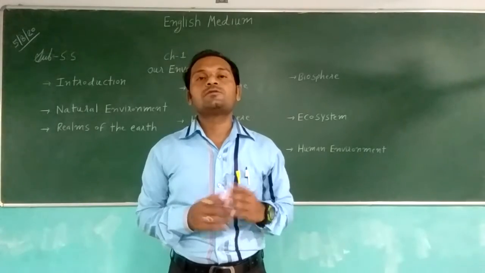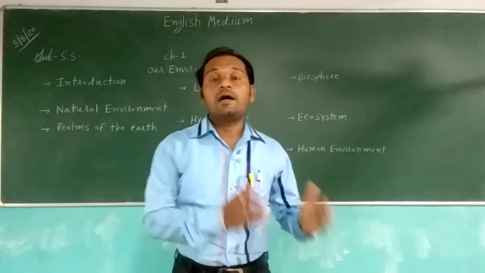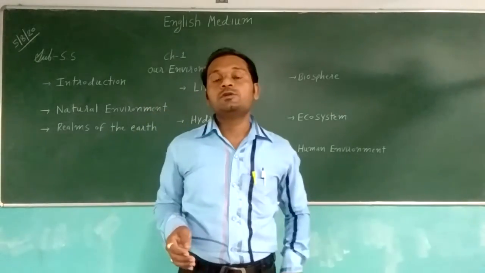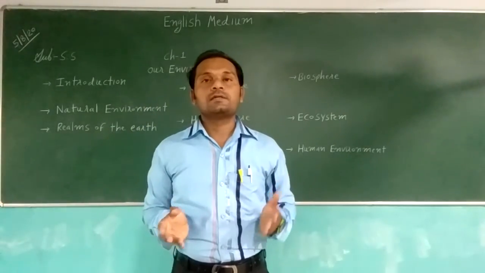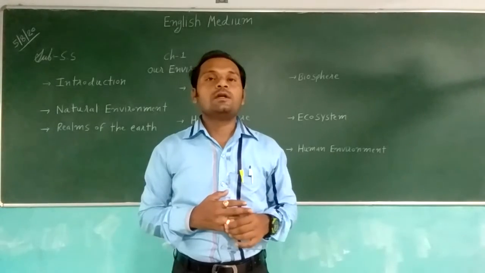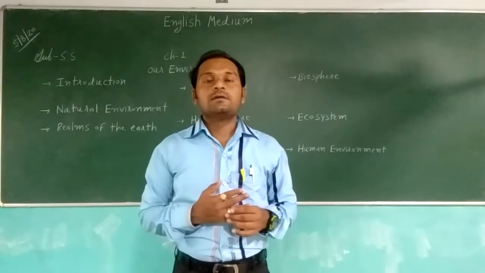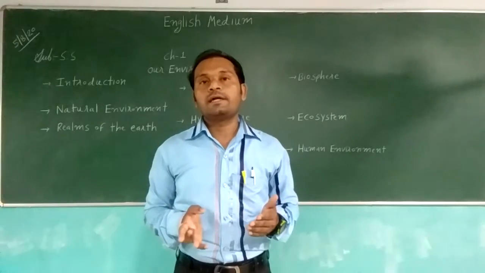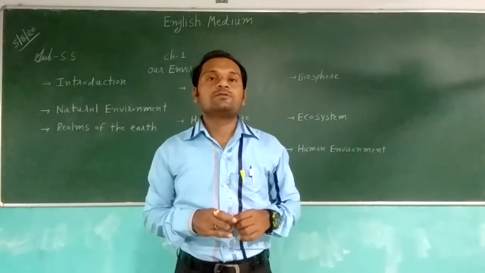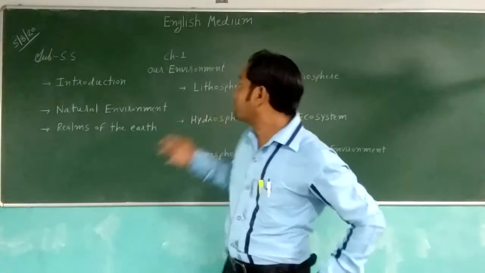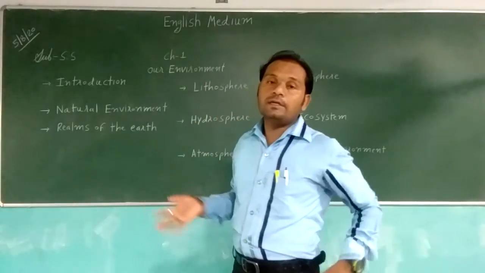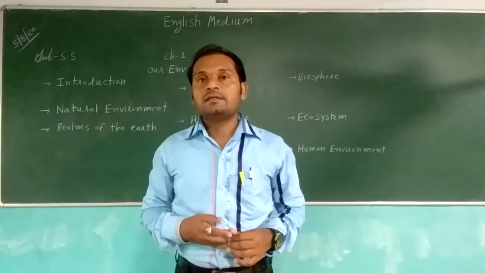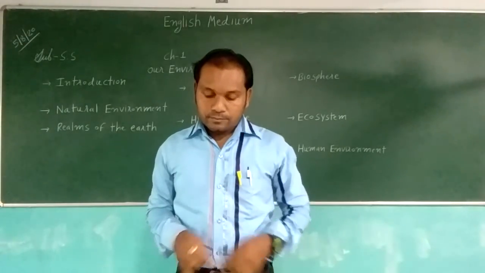The crust has two parts: inner crust and outer crust. On the lithosphere we can do farming, run factories, and do agriculture. All kinds of work we can do on the lithosphere. We can live on the lithosphere. Farming and agriculture happen on this solid layer.